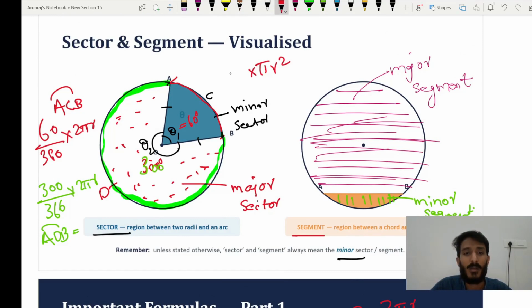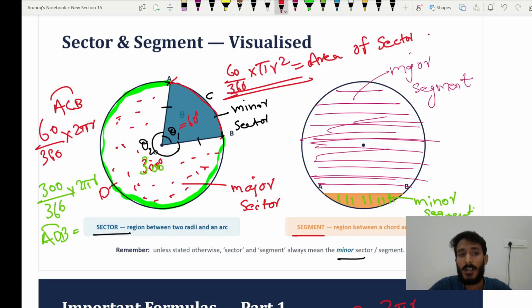You multiply with 60 by 360. You will get the area of the sector AOB. This is the point we call O as well.